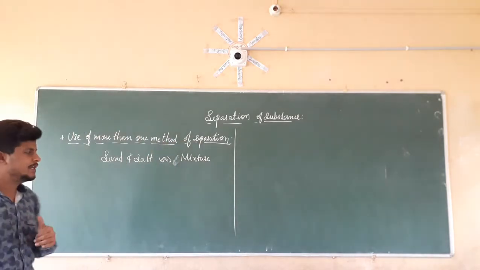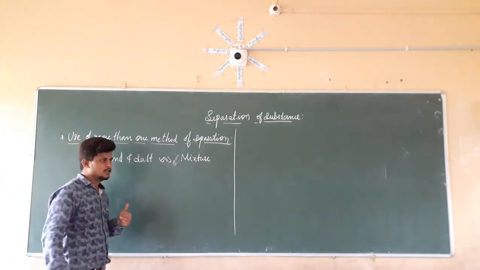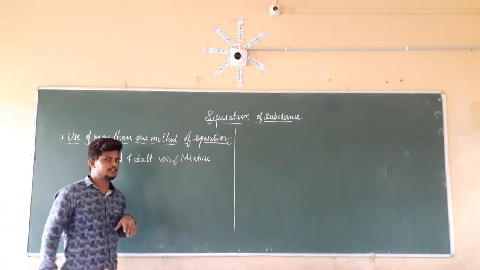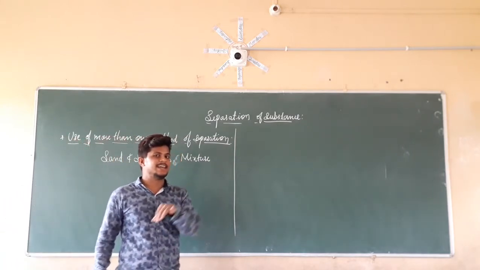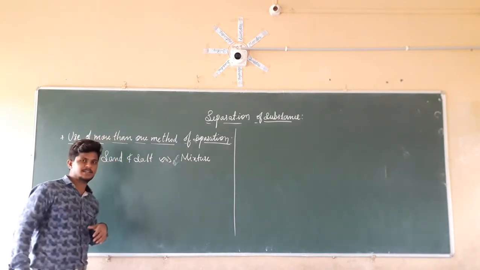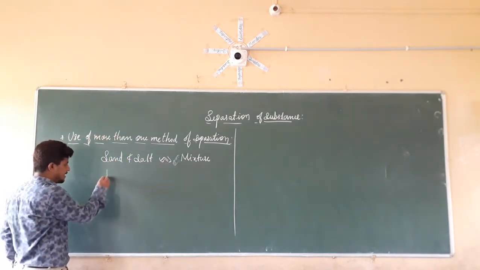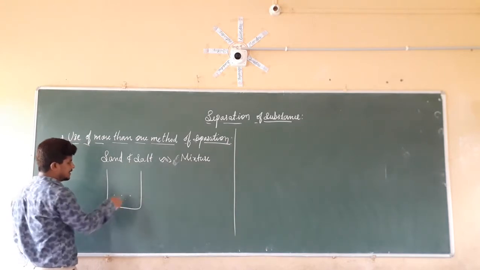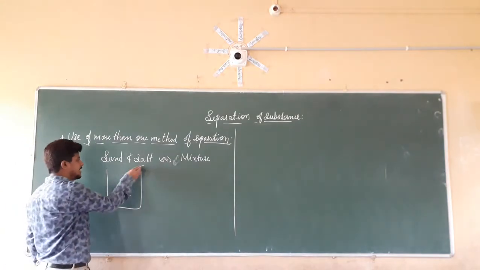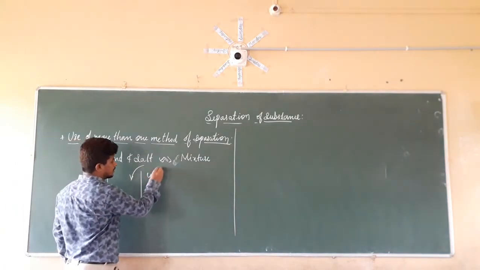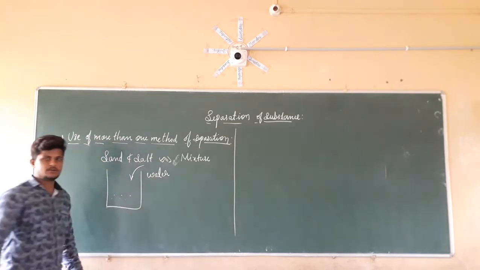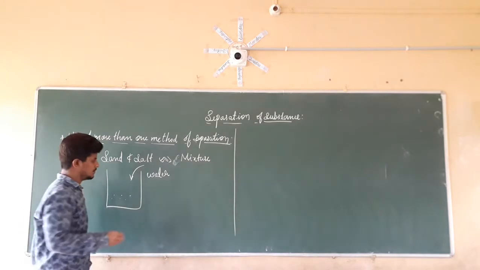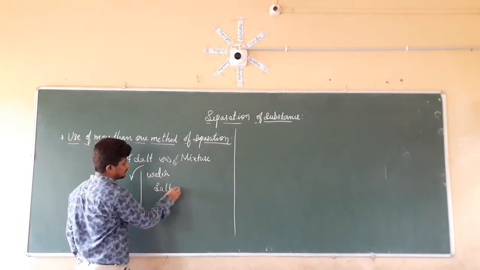We already know the characteristics of sand as well as salt. Sand does not dissolve in water, but salt dissolves in water. Using this characteristic of salt, we are going to take this mixture in water. I am going to take a beaker and put the mixture in that beaker. In that mixture, we are going to add water. What will happen? In water, salt is going to dissolve.